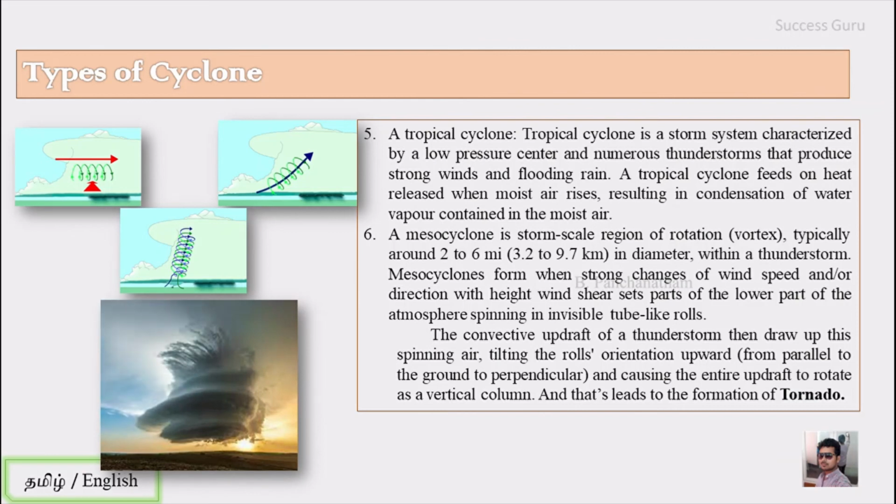So a tornado is formed from a mesocyclone, which is actually generated when there is a strong change in wind speed as well as in direction. So I hope this is sufficient for this topic.